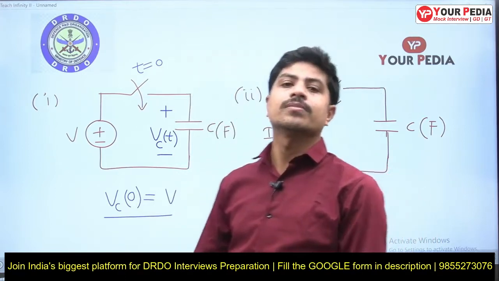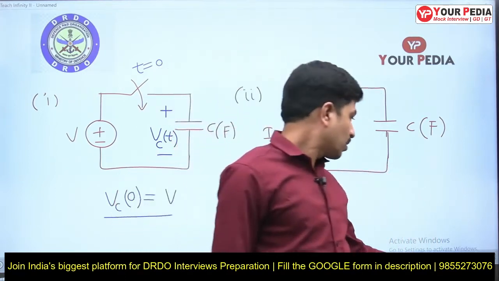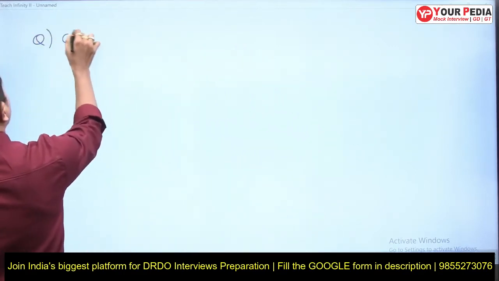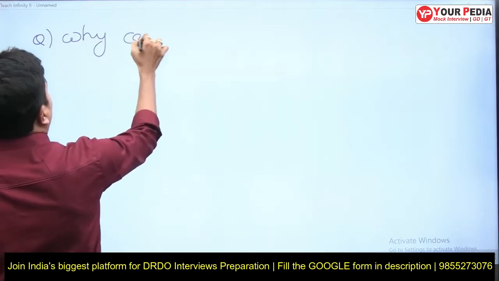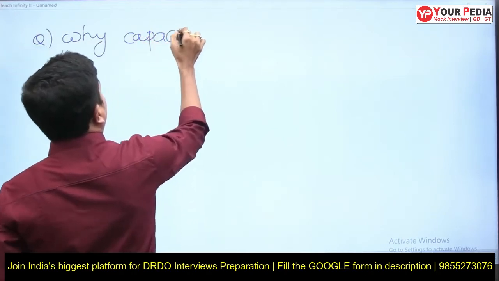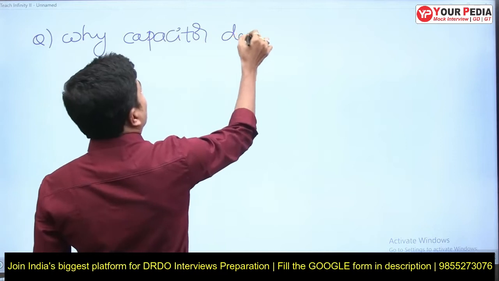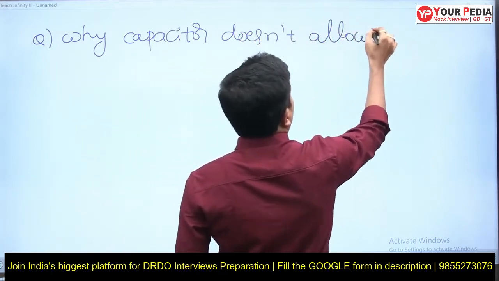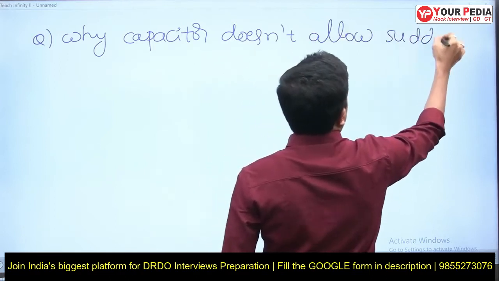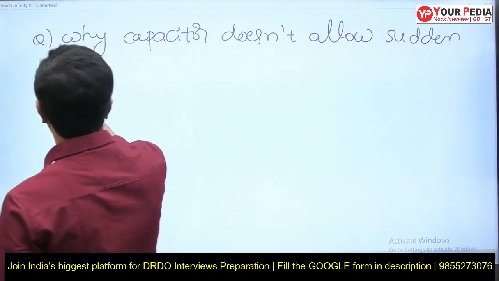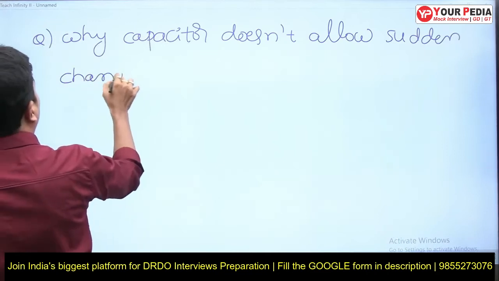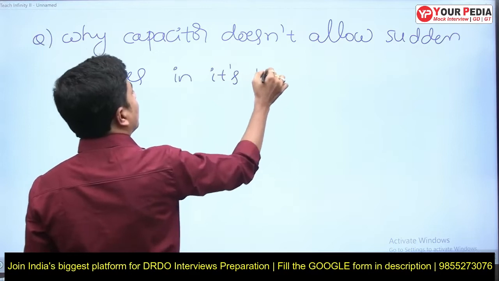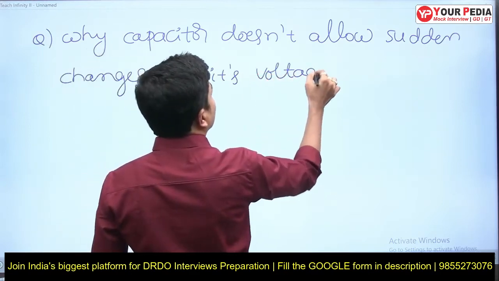This will be the first question. Why is it so?